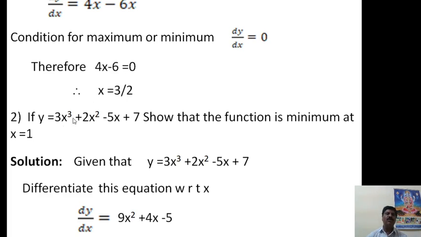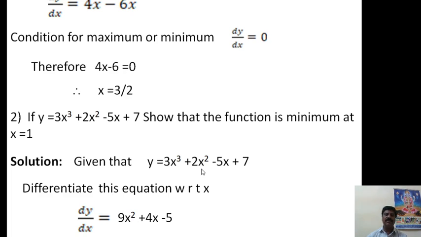Next, the second question, one more problem I have to solve. If y is equal to 3x cube plus 2x square minus 5x plus 7, show that the function is minimum at x is equal to 1. Now, how to solve this? Given that y is equal to 3x cube plus 2x square minus 5x plus 7.